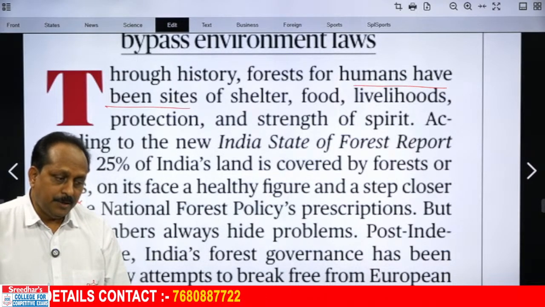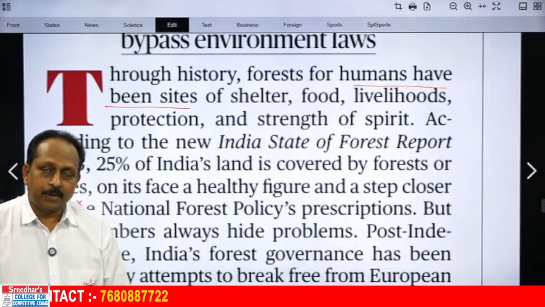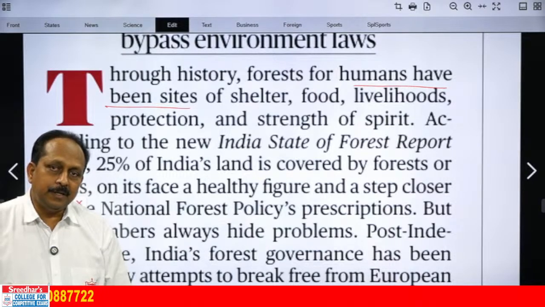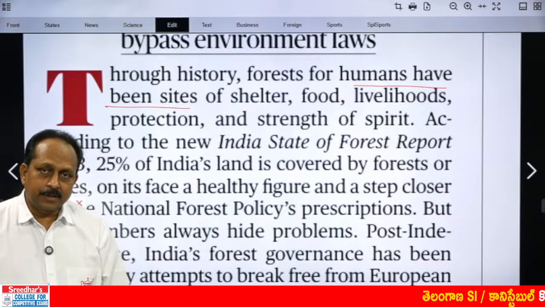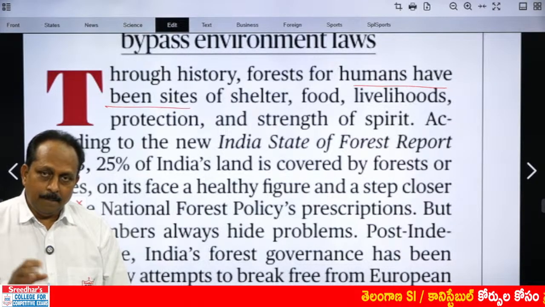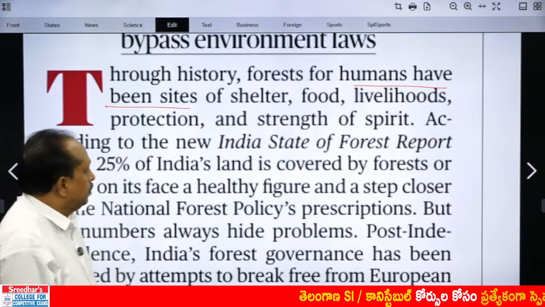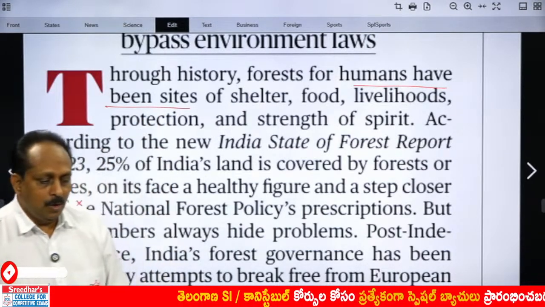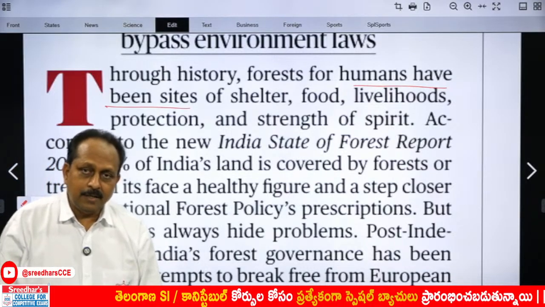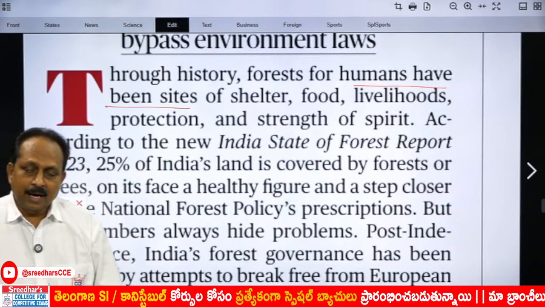Present perfect active voice. Why is it important? A lot of students think the moment they see "been", it is passive voice. No. She has been a student. He has been a professor. Present perfect active voice. And "sites", you have to think of the other words. Cite, C-I-T-E, means quote.